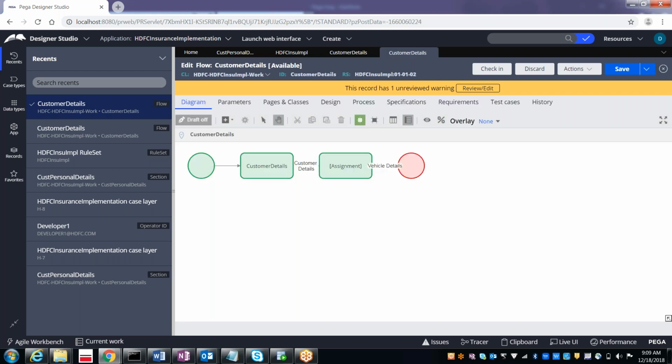Now I got the save as. By default, it will be in the checked out mode for the first operator. You can do the changes, whatever you want to do. After doing the changes, save it and then check in.